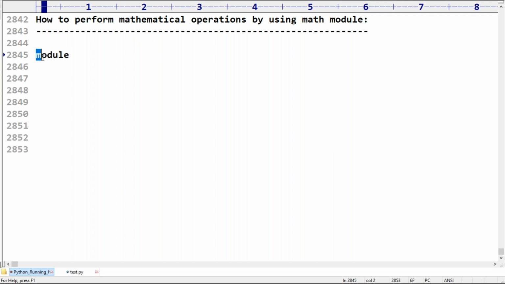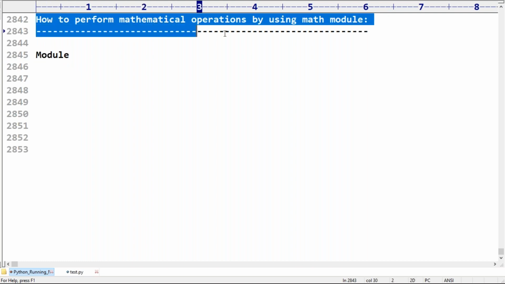What is this word? Everyone, can you please type it once? What is this one? Module. The most valuable, the most important word in Python is this module. So now the point is, what is a module?